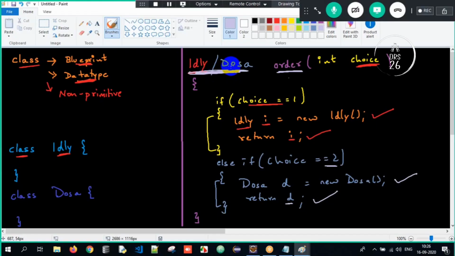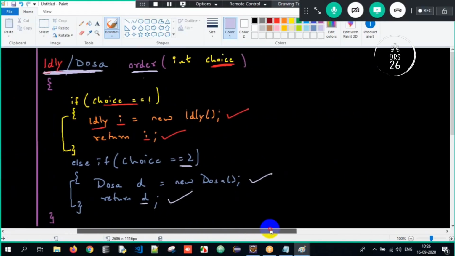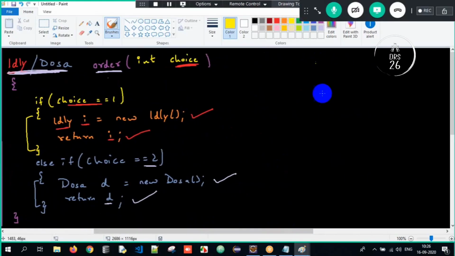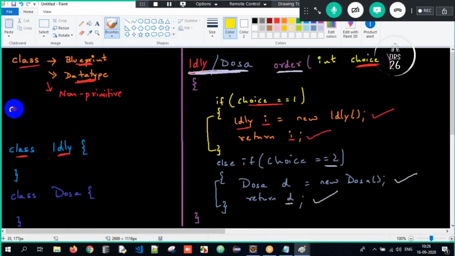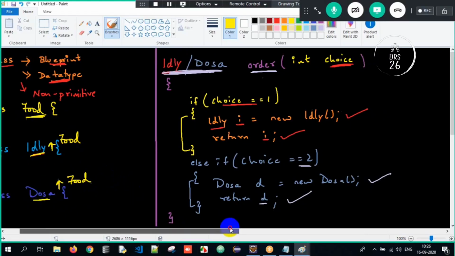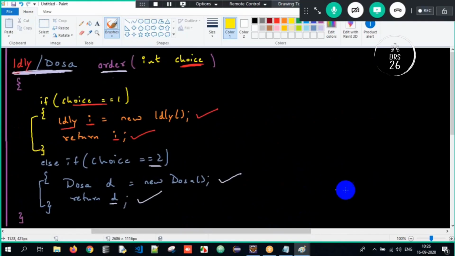Therefore, what will I do? What is generalization here? I will have a class called food, and I will make the idli class inherit the food class, and the dosa class inherit the food class. So dosa and idli are the subclasses of the class food here. Now tell me, if I have a single reference, imagine food f, can I store the idli object also? Can I store the idli object here? Yes, sir.